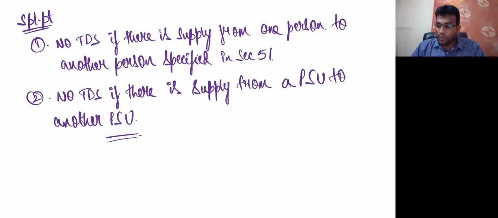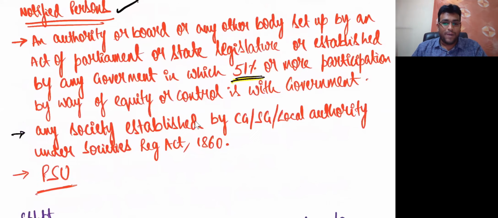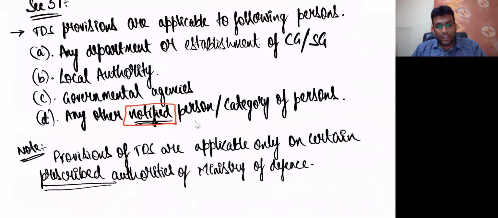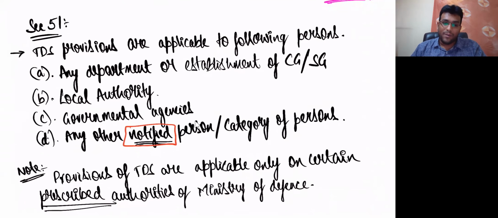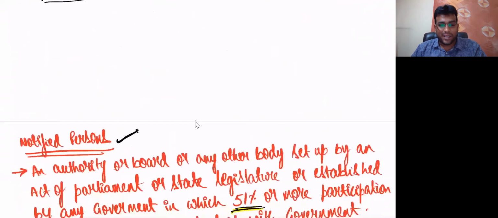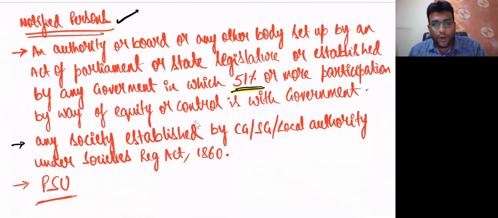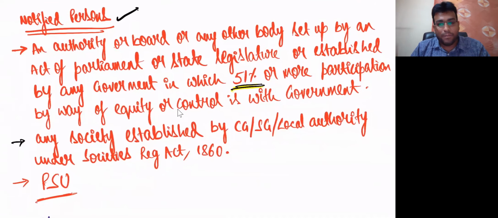So friends, for whom are the provisions of TDS applicable, if I have to go back to the concept? One, a department or establishment of central government or state government. Second, local authority. Third, governmental agency. Fourth, any other notified person. Who is notified? An authority or board or any other body set up by an act of parliament or state legislature, or established by any government, in which 51% or more participation by way of equity or control is with government. Second, a society established by central government or state government or local authority.